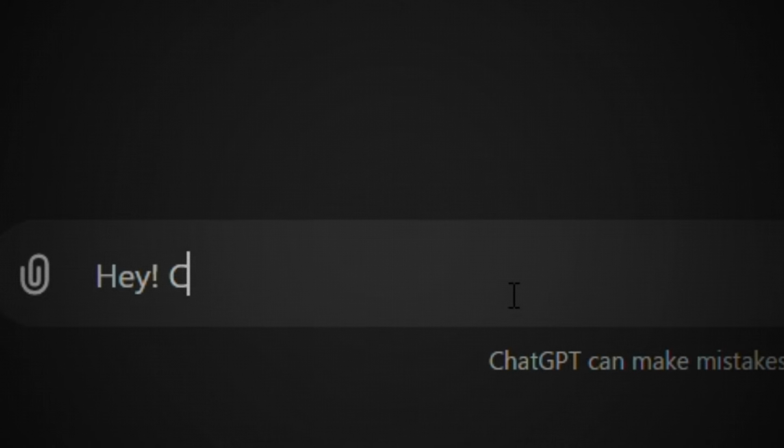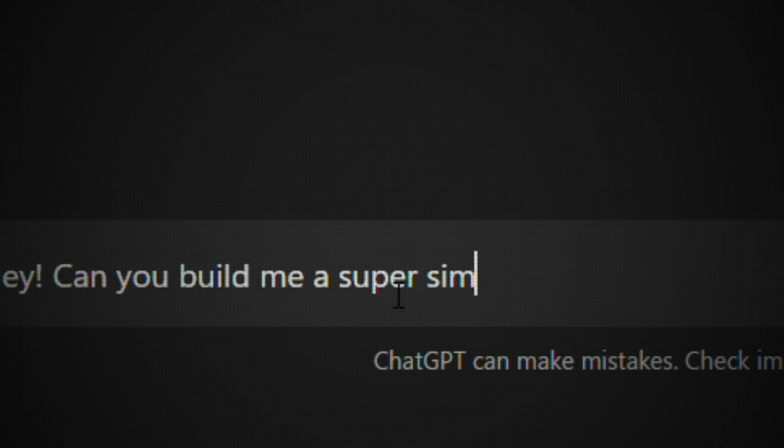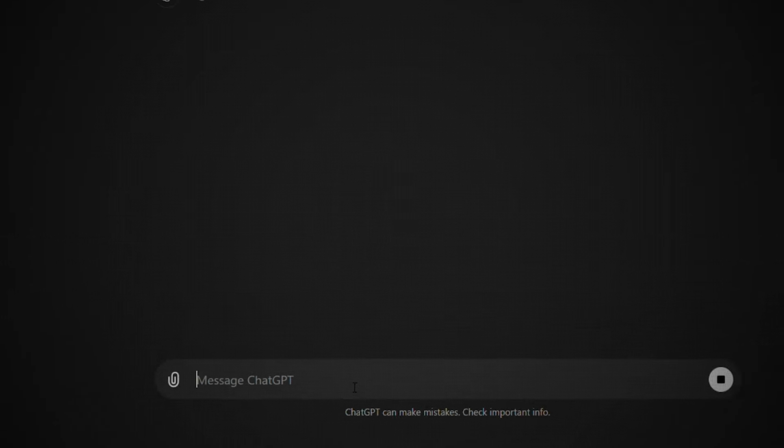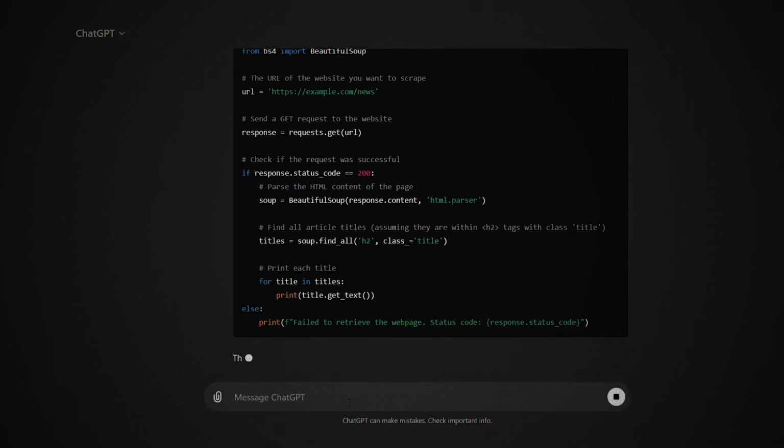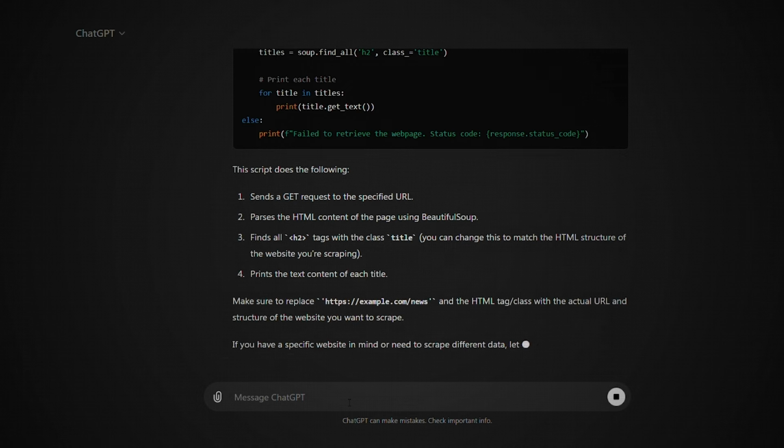I had never built a scraper before. I had never used Puppeteer before. So I just went on ChatGPT and I asked, hey, can you build me a super simple scraper? It generated all the code for me. I think I just had to do a very tiny modification. And then, I'll be honest, I just took that code. It worked and I had my scraper built like this.